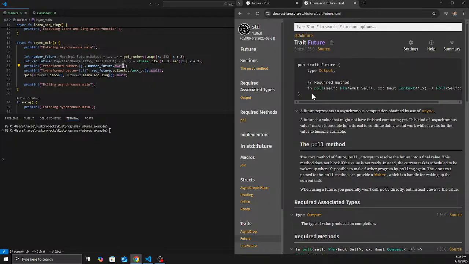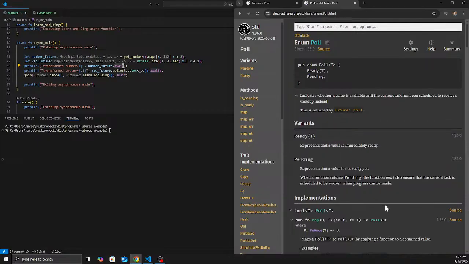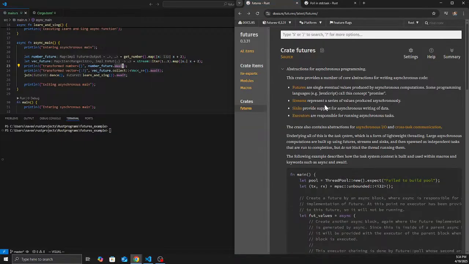Very simple trait, but there are some parameters to poll, with Pin self and Context, and it will return a Poll output. Poll is basically Ready and Pending. So this is an inbuilt Rust trait, but futures is what we are going to discuss today.